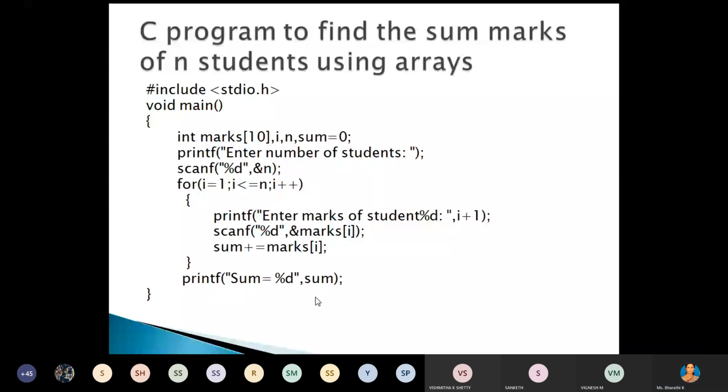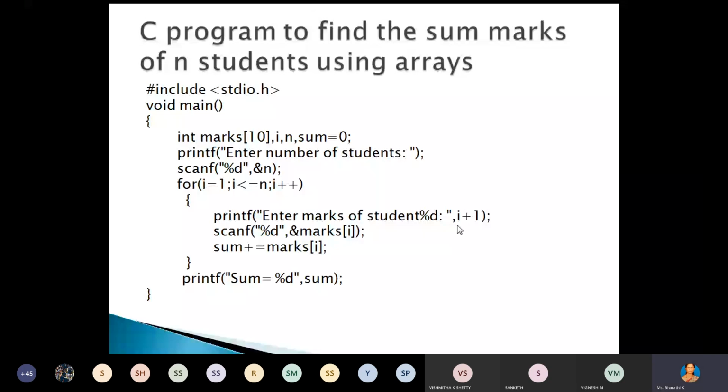In printf, enter marks of student %d and I+1 is there, right? What does it indicate? %d means here we have to enter the marks of each student. Ma'am, it should be just I, no? Yes, that should be just I.